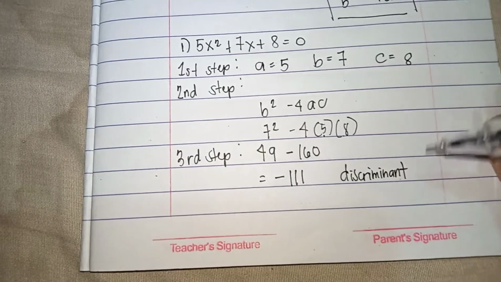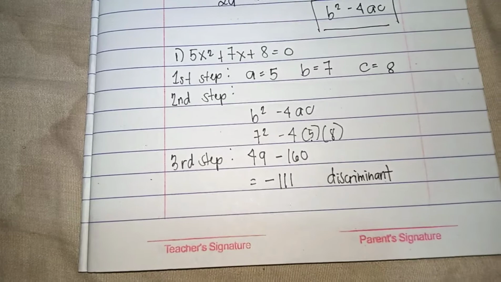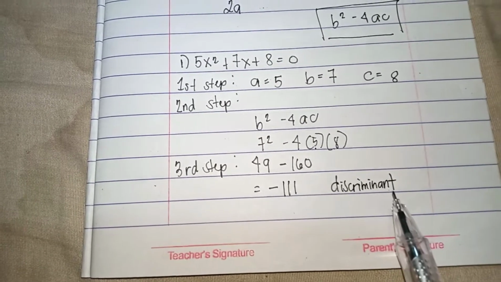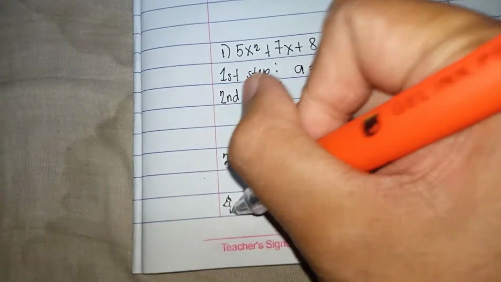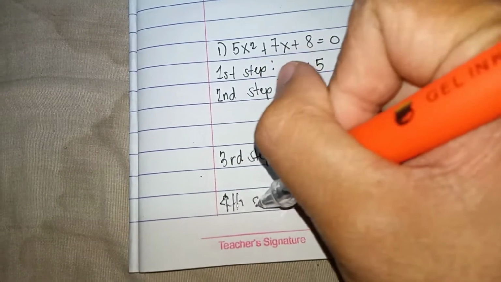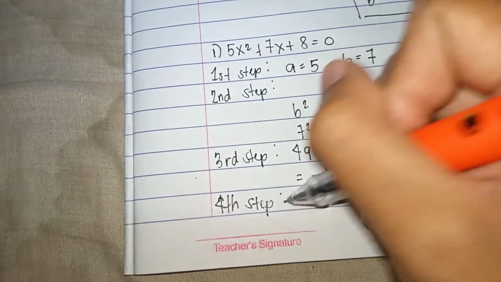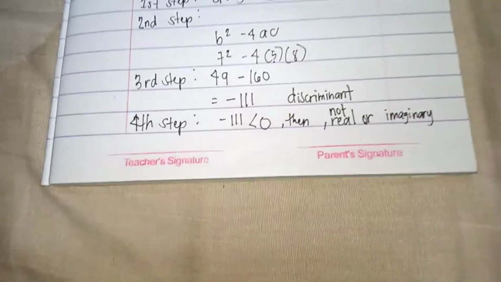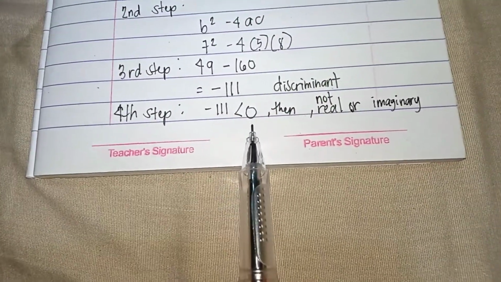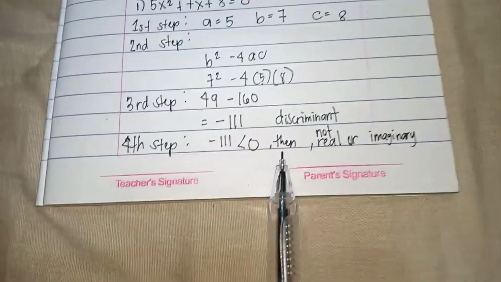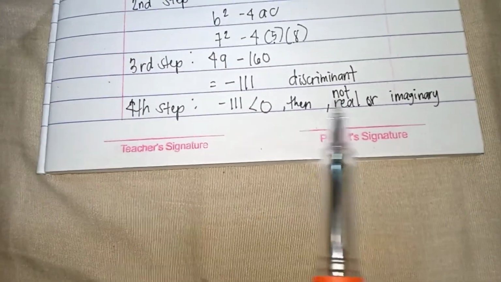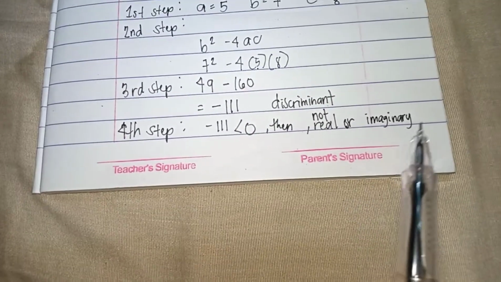So let us identify the nature of the roots from this discriminant. That will be our fourth step. Since negative 111 is less than 0, then the nature of the roots is not real, or imaginary.